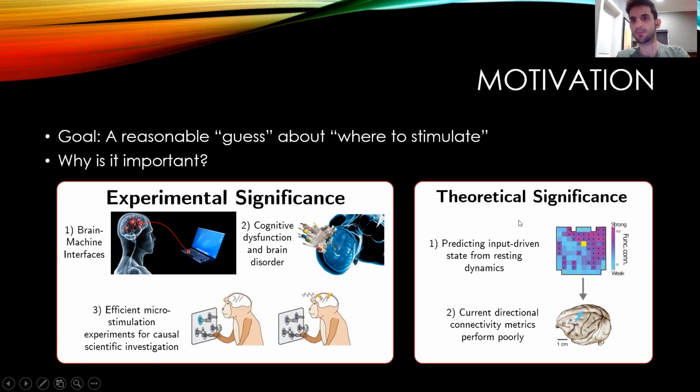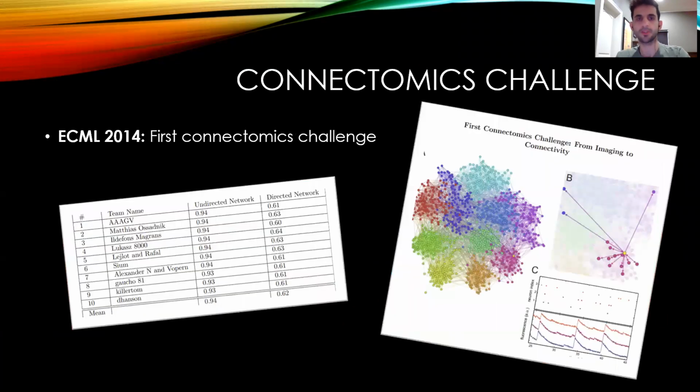Theoretically, it's an interesting problem because identifying the causal interactions in a network of neurons only by looking at the resting state data is a challenging mathematical problem, and also because current directional connectivity metrics perform poorly. So there was a challenge called the first connectomics challenge, in which the participants were asked to only use the resting state time series data and recover the connectivity matrix of the nodes in this network.